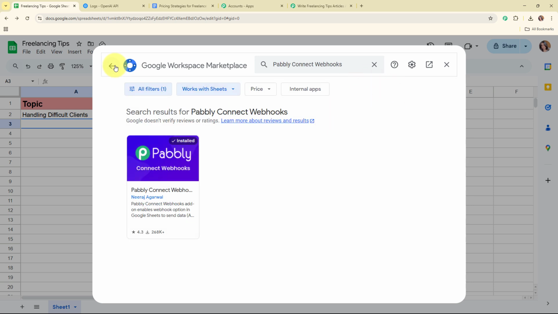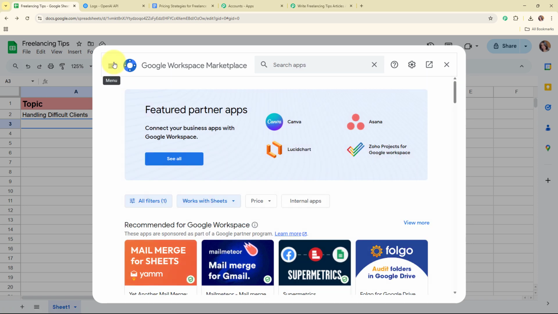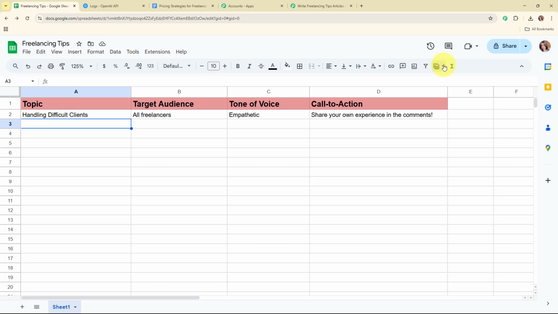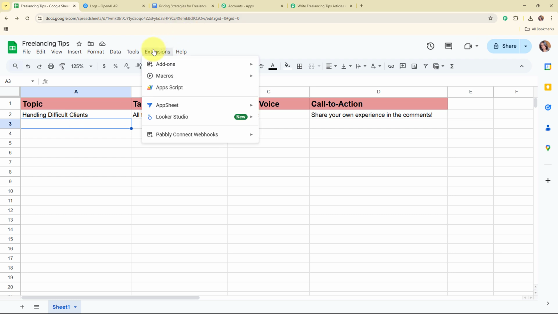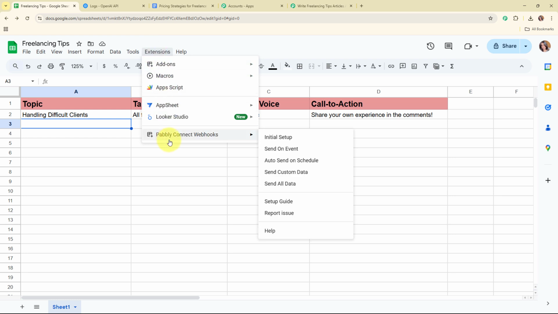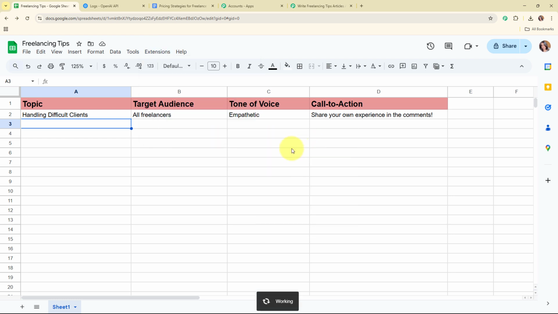So moving back, and here after installing this particular add-on, you need to follow exactly the same steps. Alright, so let's move back. And here after installing this particular add-on, you need to refresh your Google Sheets, and that's a necessary step. Okay, so now here after refreshing the Google Sheets, you need to click on this extensions, and then you will be able to see the option of Pabbly Connect Webhooks. So from here you need to select initial setup.